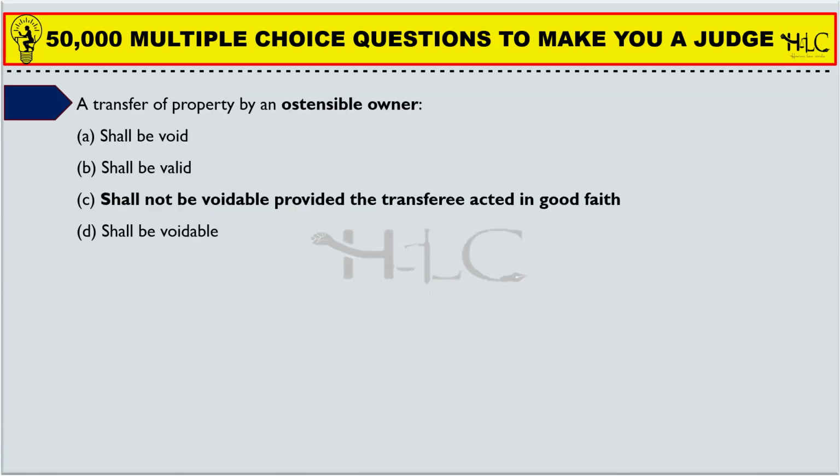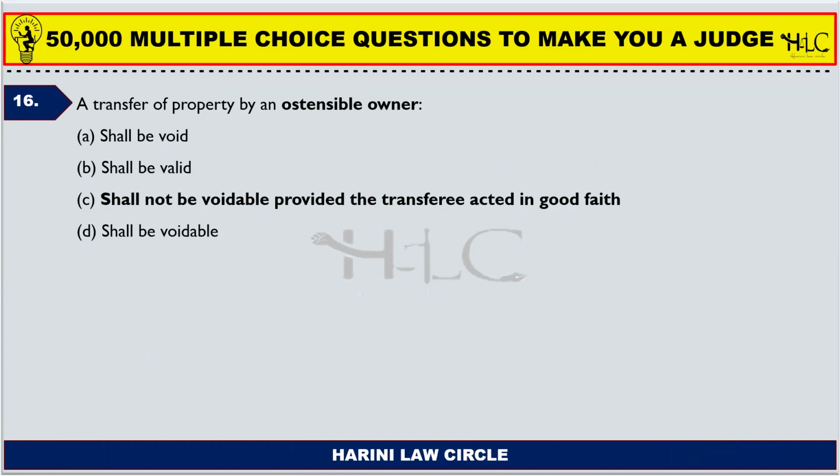Okay. Next one. 16. A transfer of property by an ostensible owner. So ostensible owners are Benami transactions, right? In ostensible ownership, the possession of the property is with him, but he does not have the legal claim to the property. He is not the proper owner, but the possession is with him, and he shows society that he is the owner. He symbolically represents that he is the owner, but he is not.